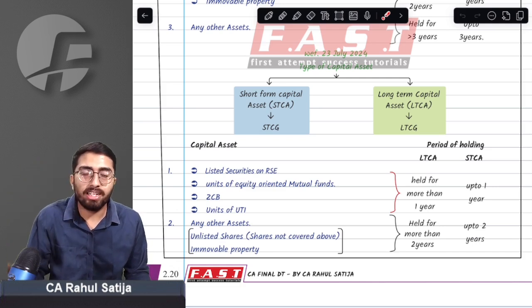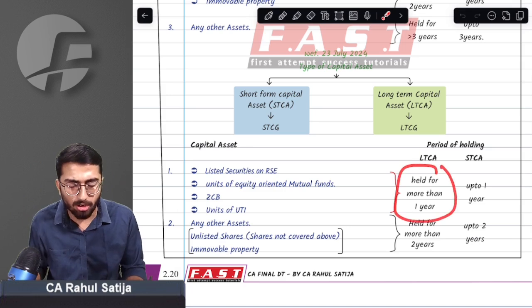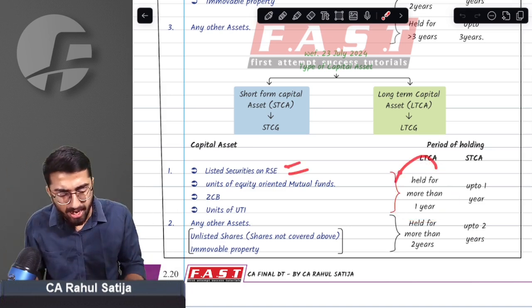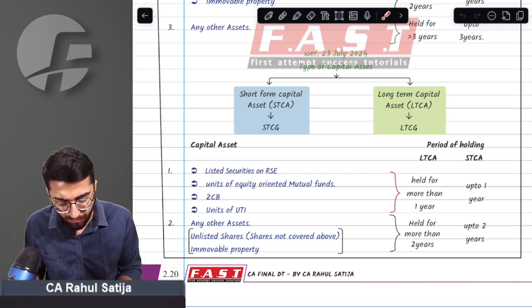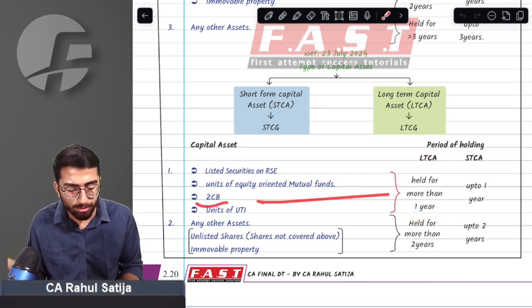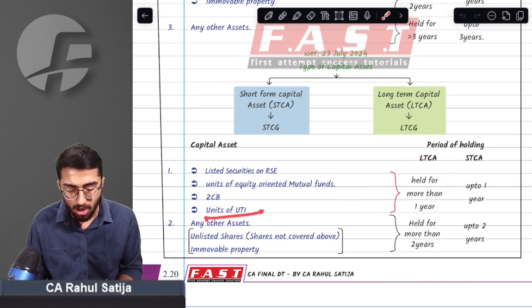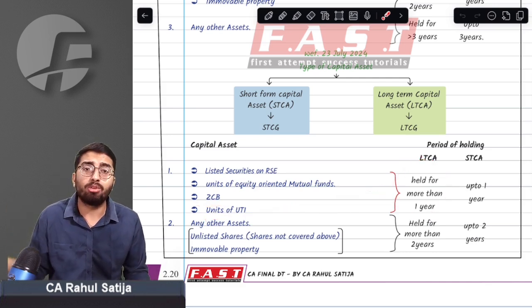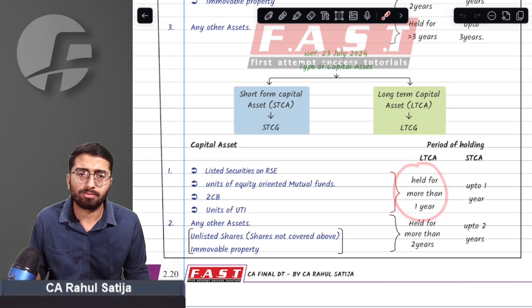Now, if you have units of a business trust held for 1 year, then they will be long term, or any other listed securities held for 1 year, they will be long term. If you have any equity oriented mutual fund held for more than 1 year, it is long term. If you have a zero coupon bond held for more than 1 year, it is long term. An equity oriented mutual fund held for more than 1 year is always long term.